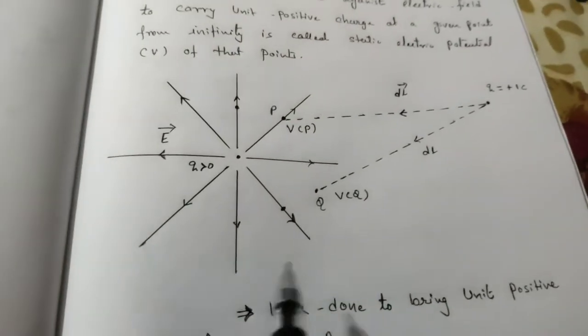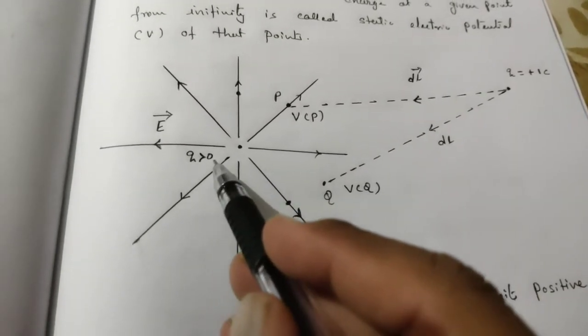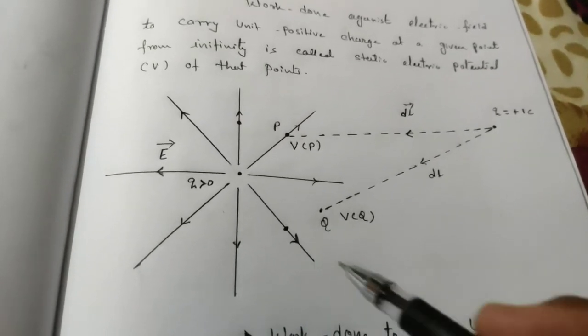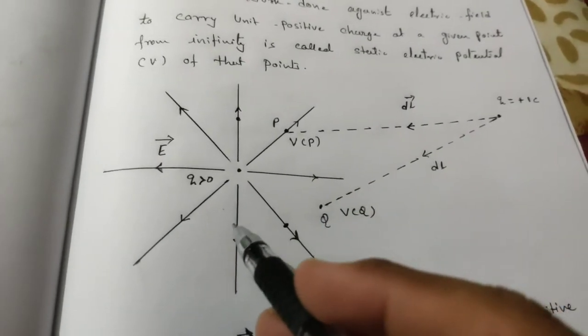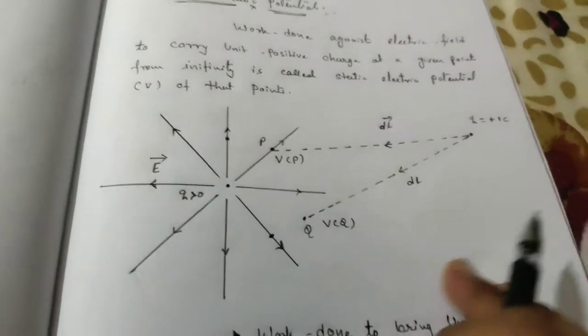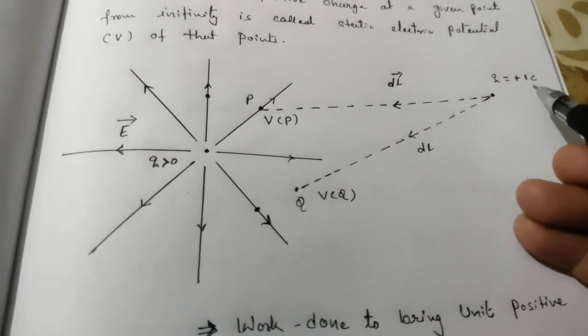Now see, over here we have one charge greater than 0, which means it is a positive charge. Positive charge means whatever electric field is produced is radially outward from the center of the charge. Now here I have one unit positive charge.